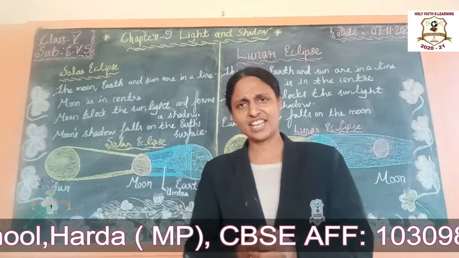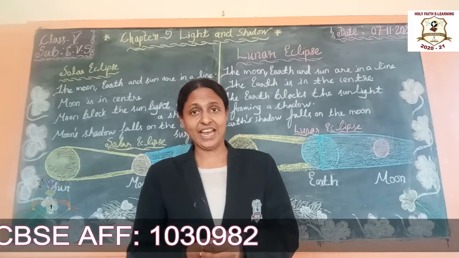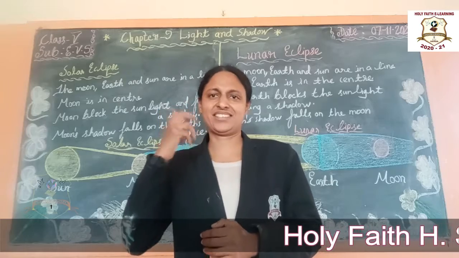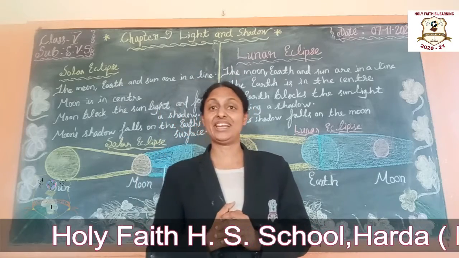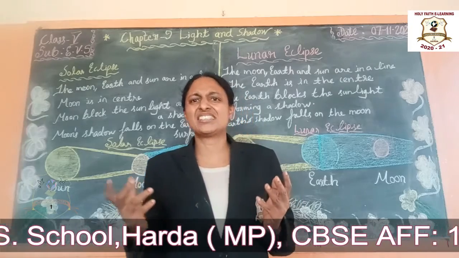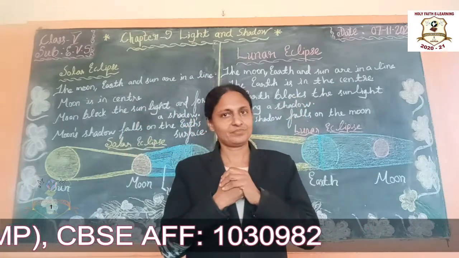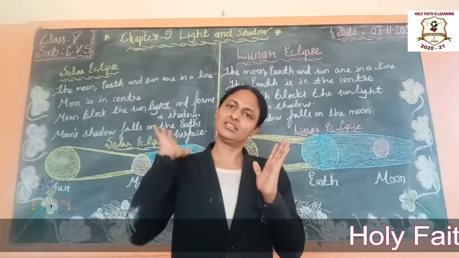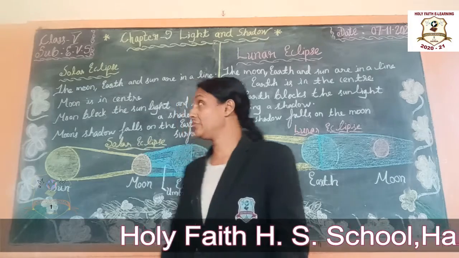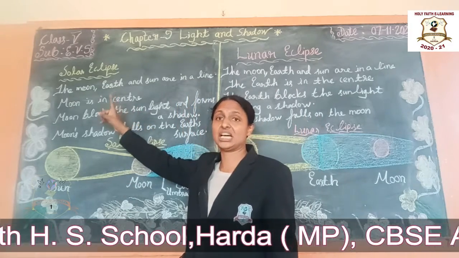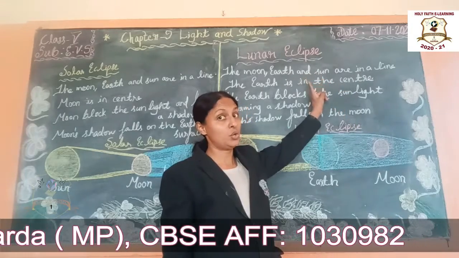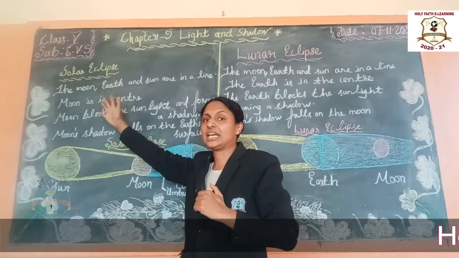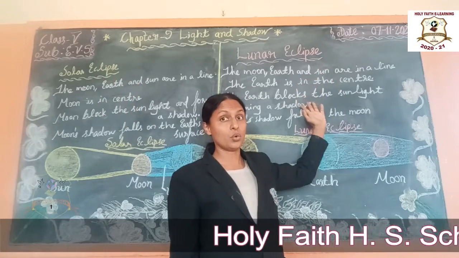Okay students, what is an eclipse? Do you know something? Students, an eclipse is a natural occurrence, a natural phenomenon. Okay, means a natural fact. Understand students? An eclipse occurs when a celestial body cannot be seen as it normally does for some time. One of the celestial bodies, we cannot see as normally. Okay, it is the eclipse. From the earth we can observe the solar eclipse and the lunar eclipse. There are many eclipses, but from the earth we can see the solar eclipse and the lunar eclipse.